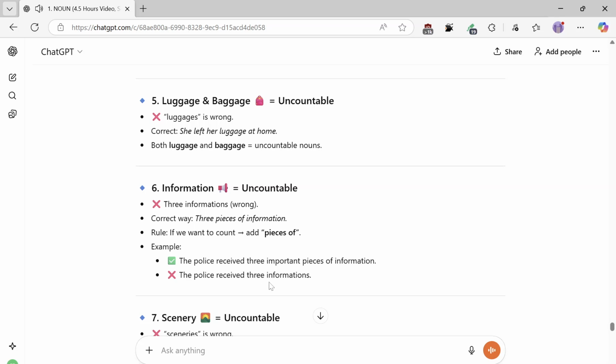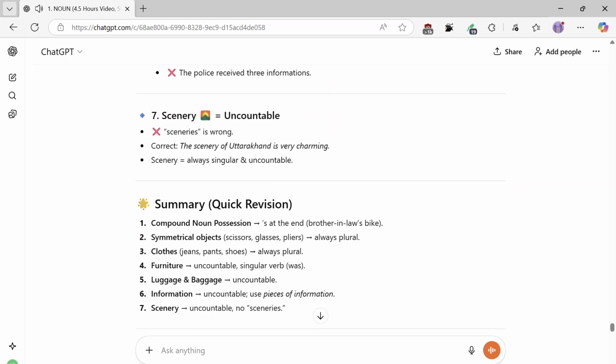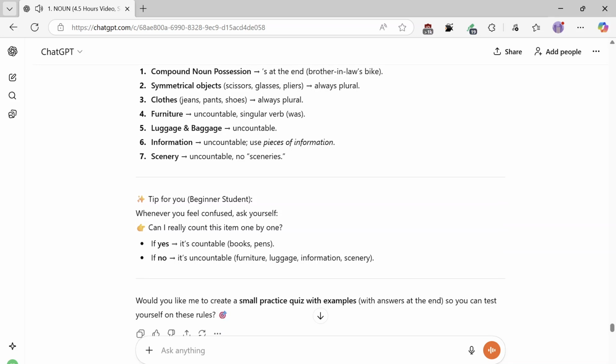Number 7. Scenery equals uncountable. Sceneries is wrong. Correct: The scenery of Uttarakhand is very charming. Scenery is always singular and uncountable. Summary, quick revision. 1. Compound noun possession goes at the end: brother-in-law's bike. 2. Symmetrical objects like scissors, glasses, pliers are always plural. 3. Clothes like jeans, pants, shoes are always plural. 4. Furniture is uncountable, singular verb, was. 5. Luggage and baggage are uncountable. 6. Information is uncountable, use pieces of information. 7. Scenery is uncountable, no sceneries.